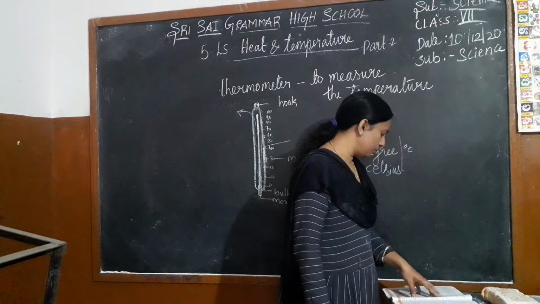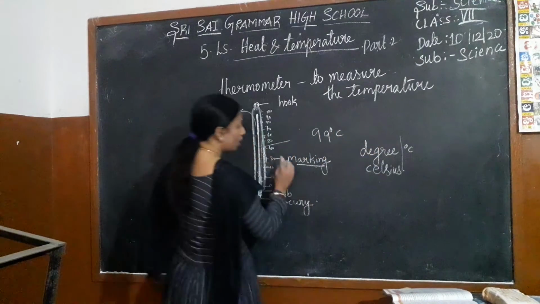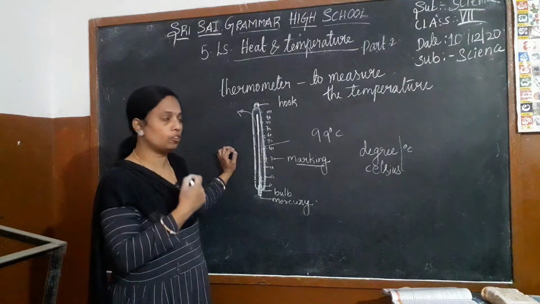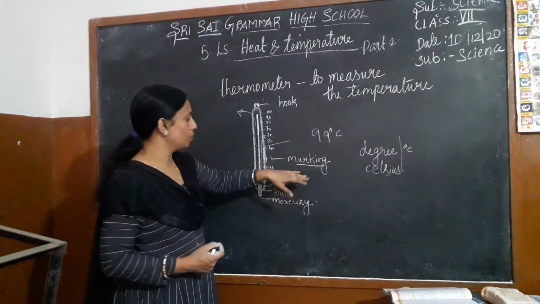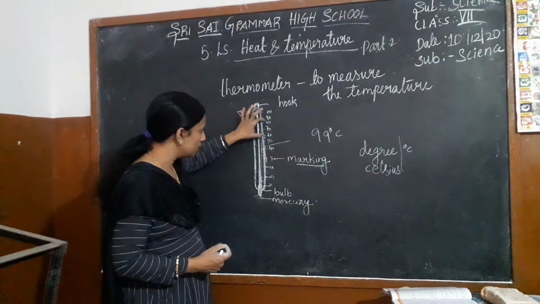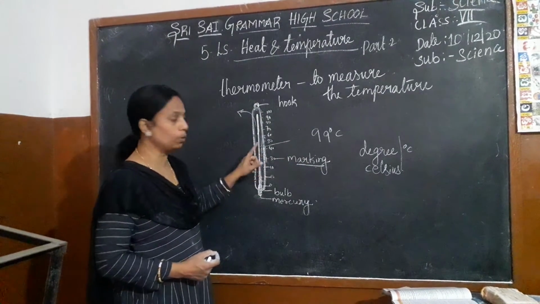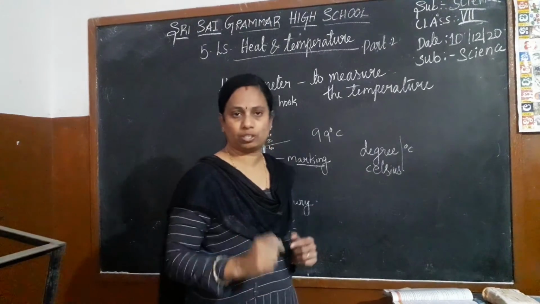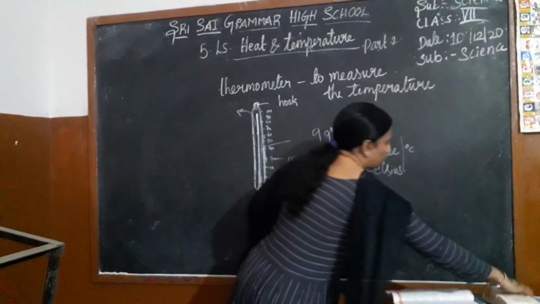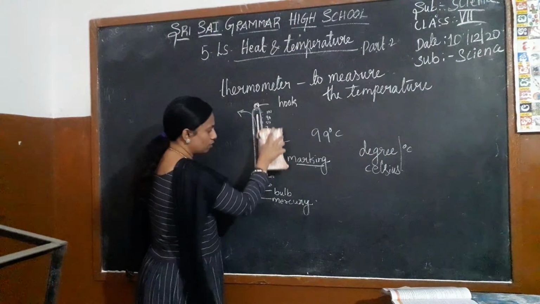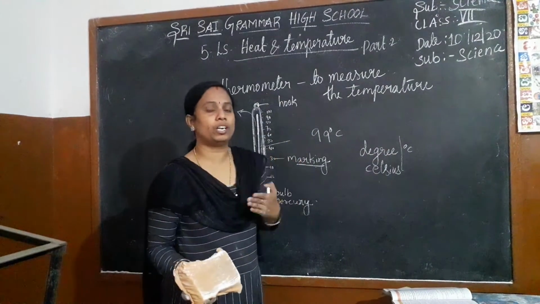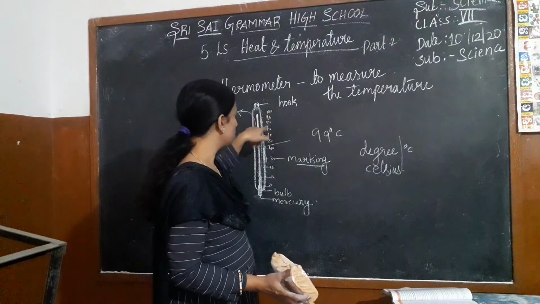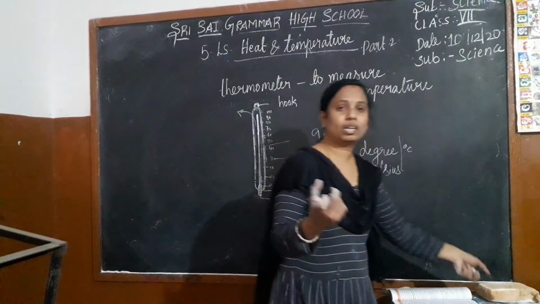We read the temperature with the help of the markings. So how are we able to know how much heat is there in your body? What is there on the tube? Marking. By using the marking only, we are able to know the body temperature. If the marking is not there, how can you know that the body temperature is 99 or 100? By using the marking only, we are able to know the temperature.